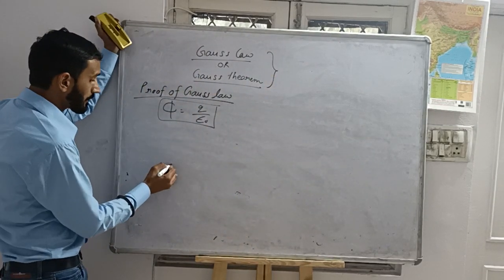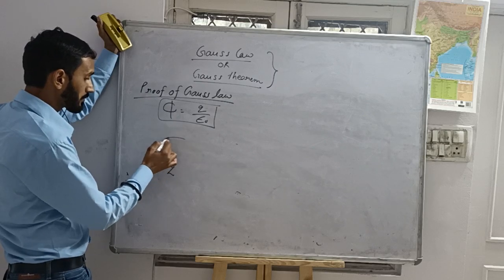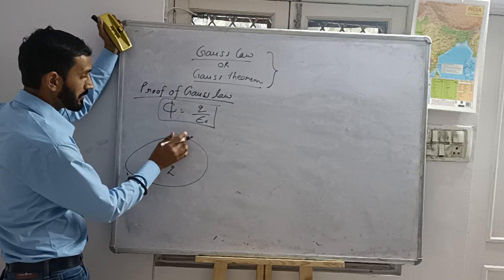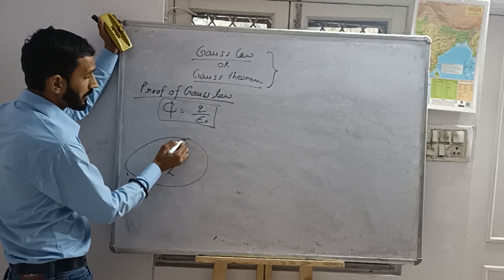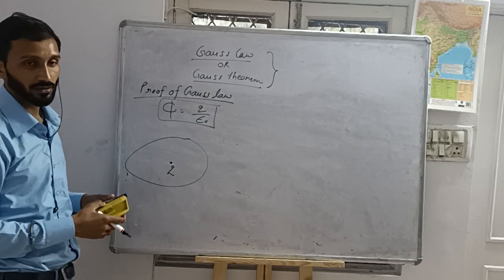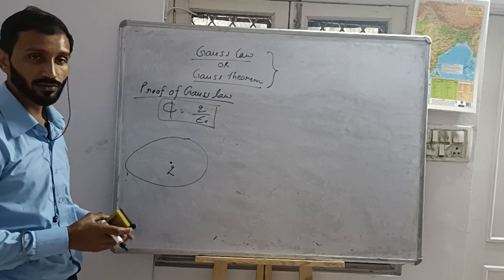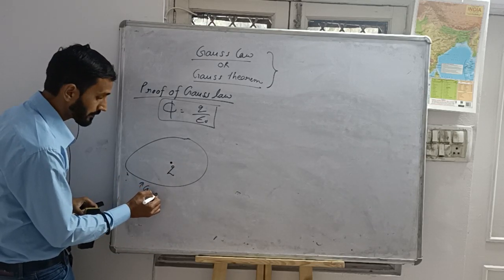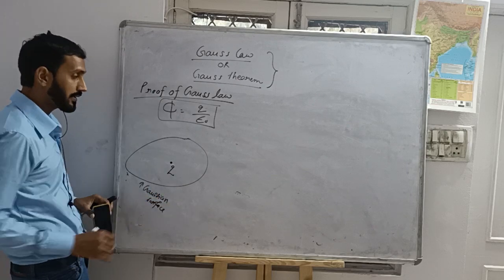Let's suppose this is a point charge q. This is the closed surface, that is known as the Gaussian surface. I already told you the surface should be closed, whether it needs not to be symmetrical. It can be regular or it can be irregular shape, but should be closed surface. This is the Gaussian surface.